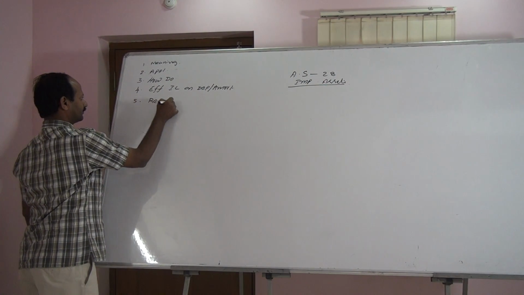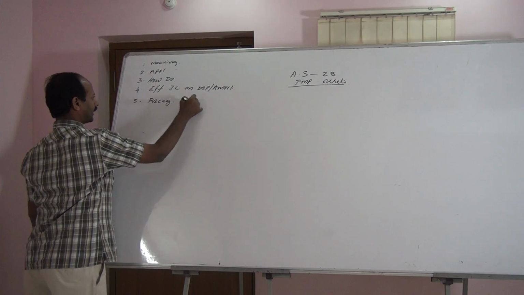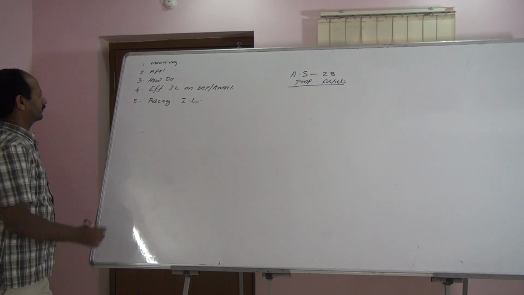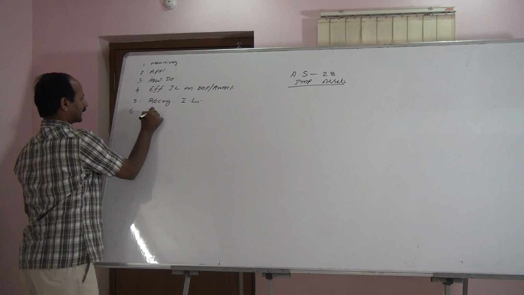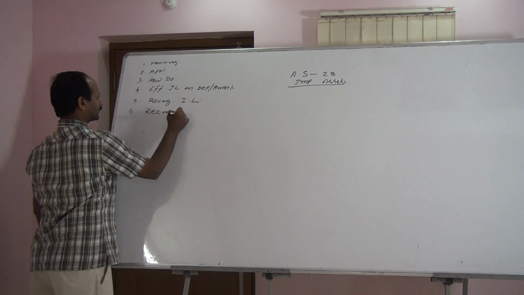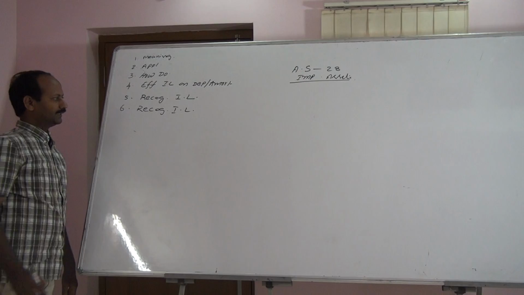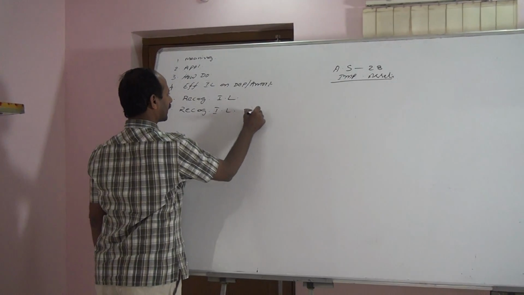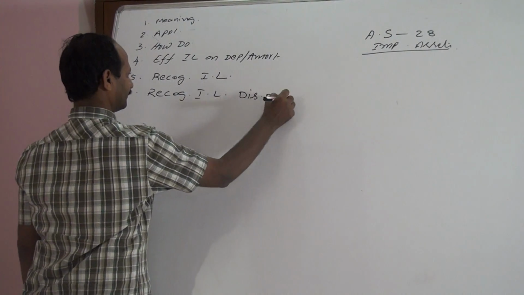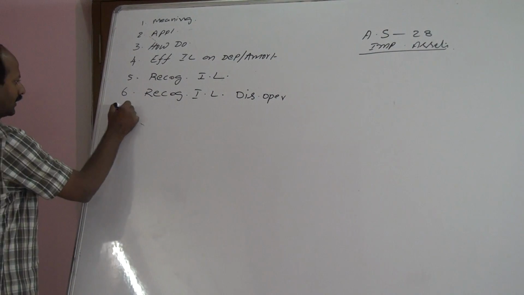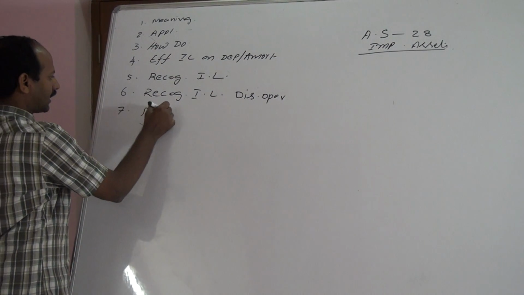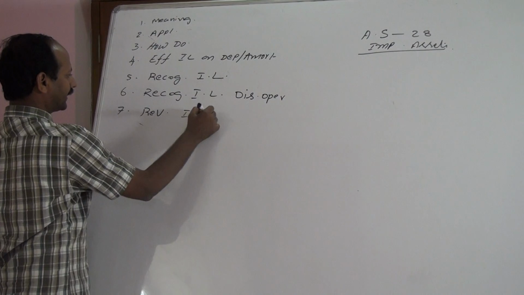Recognition of impairment loss. Recognition of impairment loss in the case of the discontinuing operations. A reversal of impairment loss.